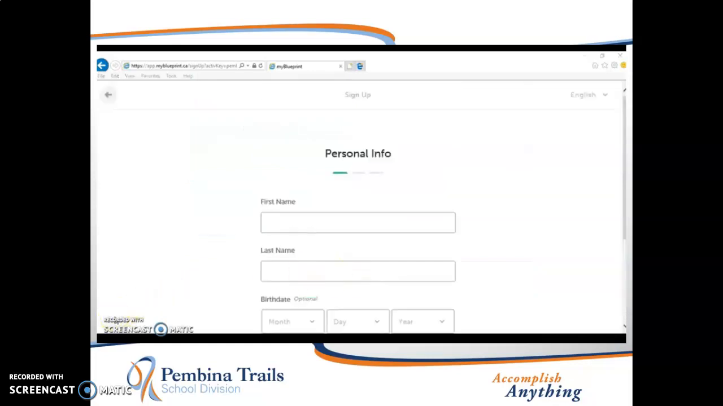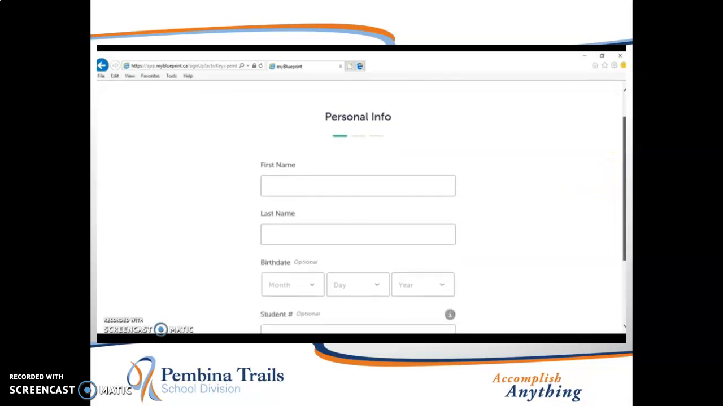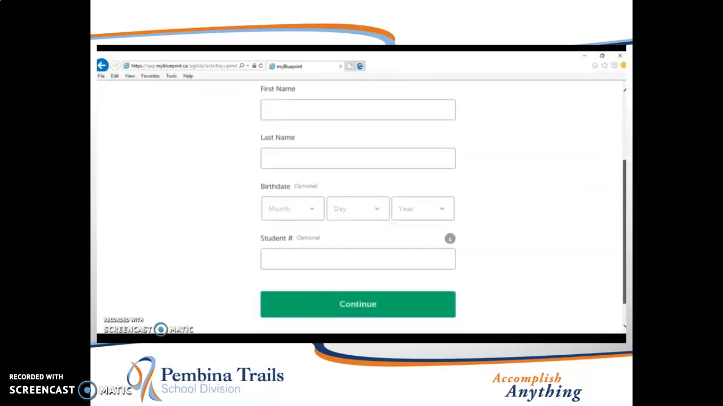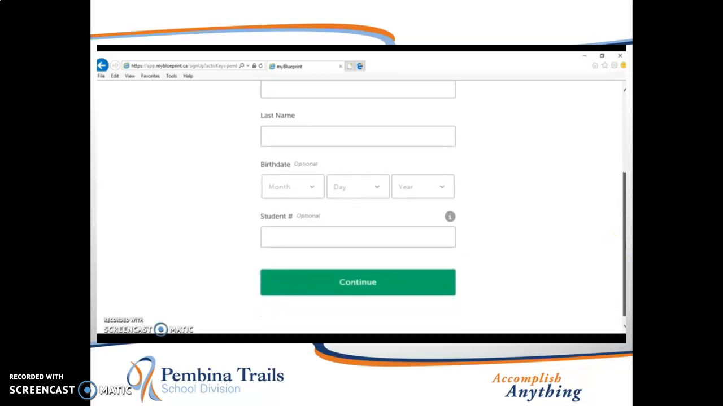At this point, you will be required to enter your first and last name. This is a safe platform for you to do so. Please note that below that, it will ask you for your birth date and your student number, both of which are optional, but again, this is a safe platform for you to enter that information. When finished, press Continue.